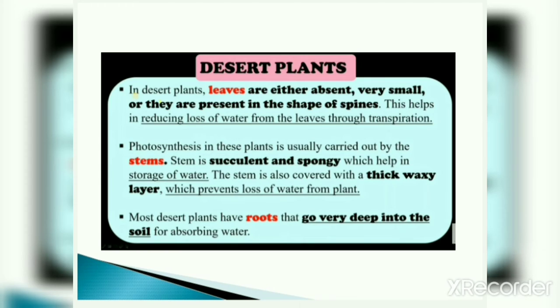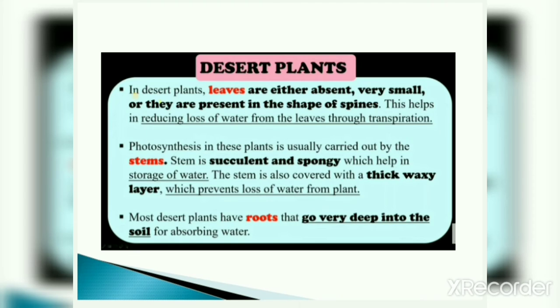Photosynthesis in these plants is usually carried out by the stems. Stem is succulent and spongy, which helps in storage of water. Now you may think that if leaves are not there, how does photosynthesis take place? So in deserts, photosynthesis takes place by the stems, and the stems are succulent and spongy, means soft.